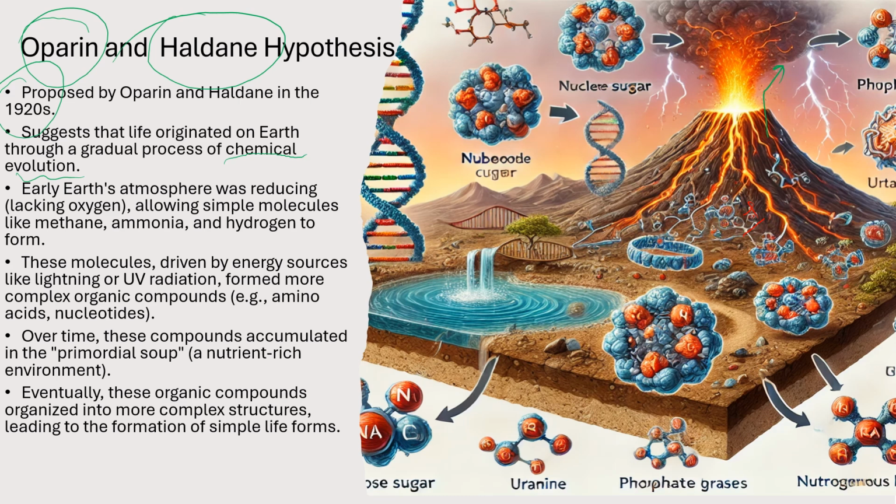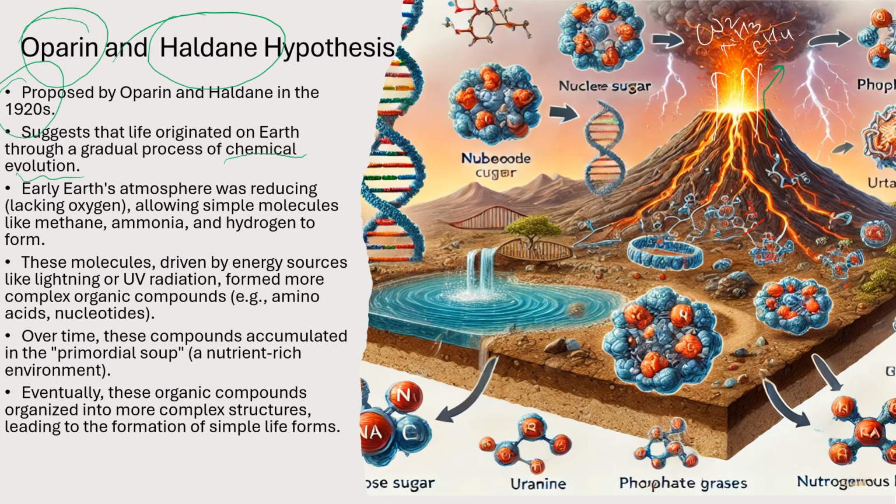There was no oxygen on the primitive Earth, and there were very frequent volcanic eruptions, due to which some gases like carbon dioxide, ammonia, and methane were produced.